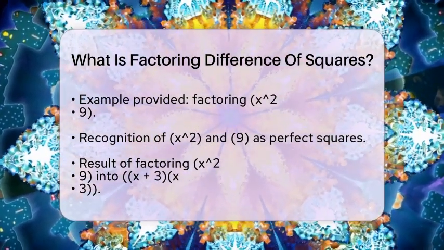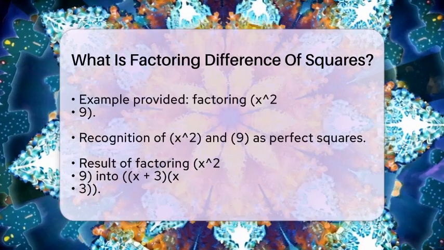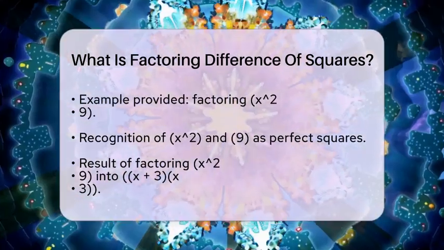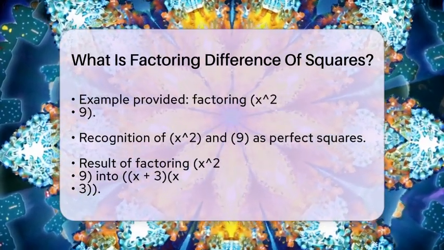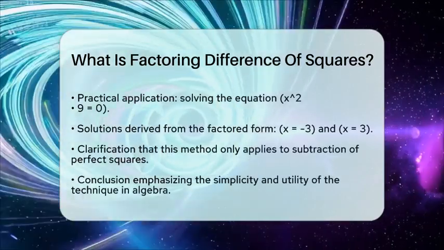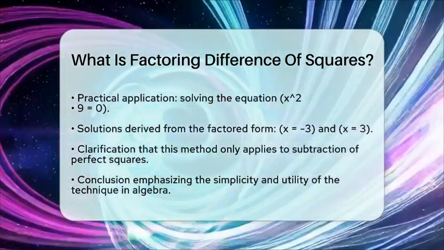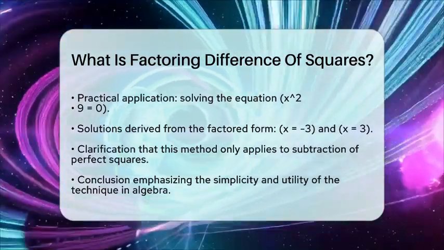This method of factoring is not just for show, it has practical applications. For instance, if you want to solve the equation x² − 9 equals 0, factoring it as (x + 3)(x − 3) equals 0 allows you to find the solutions easily. In this case, the solutions are x equals −3 and x equals 3.